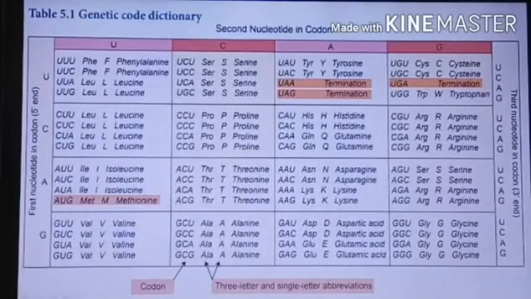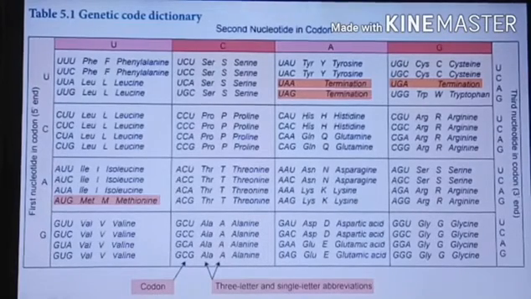Now the second one, C. First nucleotide is C, second nucleotide is C, third one is U. So CCU, second column C, same here, these three CCU denote P, proline, one amino acid.